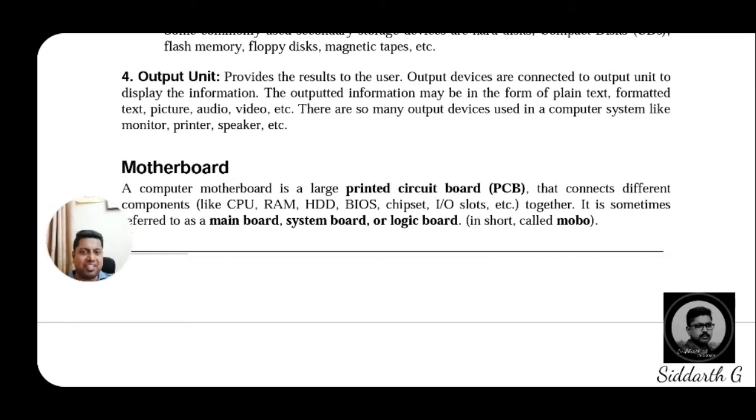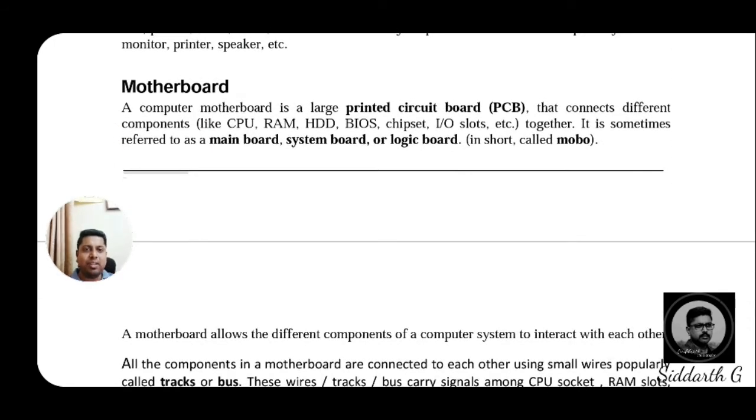Now dear students, after the block diagram of the computer, we will move to one more important topic of this chapter, that is the motherboard. See, a computer motherboard is a large printed circuit board. Underline the word, dear students: PCB, printed circuit board. In examination, they may ask the abbreviation. Expand PCB: printed circuit board.